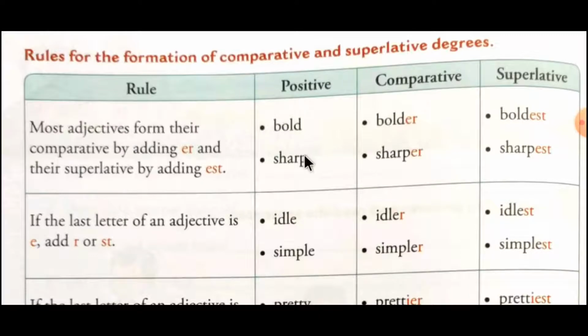So here sharp becomes sharper and sharper becomes sharpest. This is the very first rule and that is a very common one.